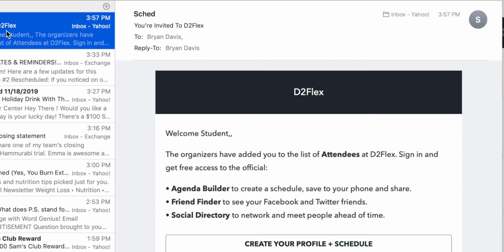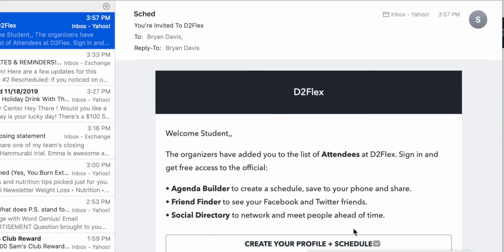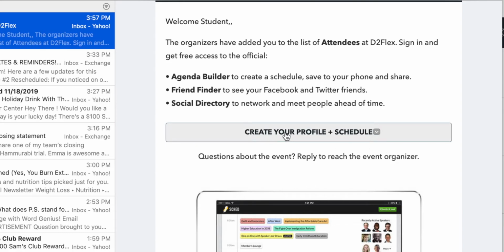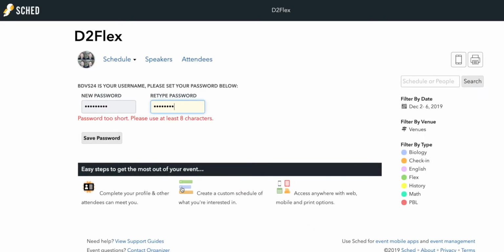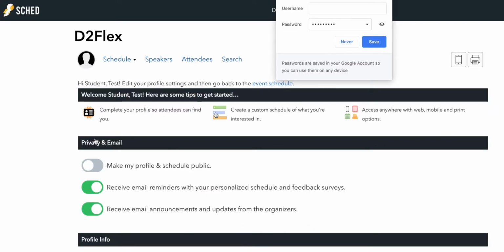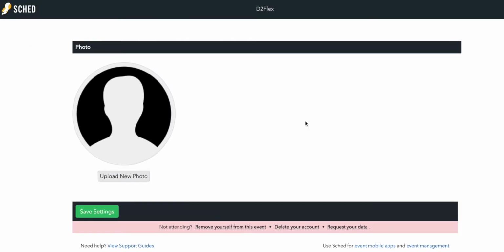So I'm going to click on the email, and it says to create your profile plus schedule. All you're going to need to do is click on this link. When you click on this link, it says BDVS24, which will be your email. This is your username. Please set your password below. So definitely you want to write down your username and you want to set your password. CHS, save password. Now I'm going to write that down so that I do not forget it. So notice now you're in, all right?